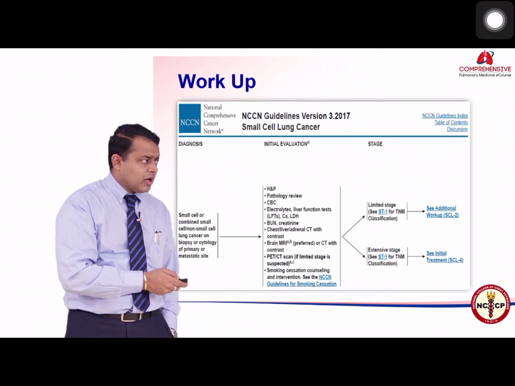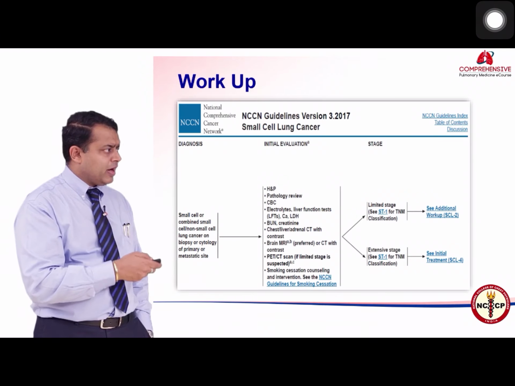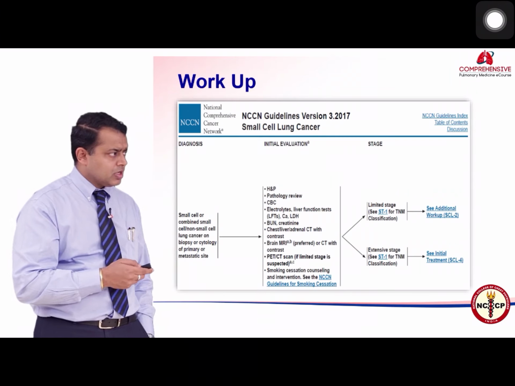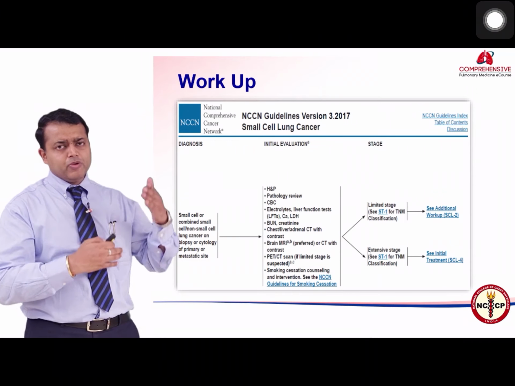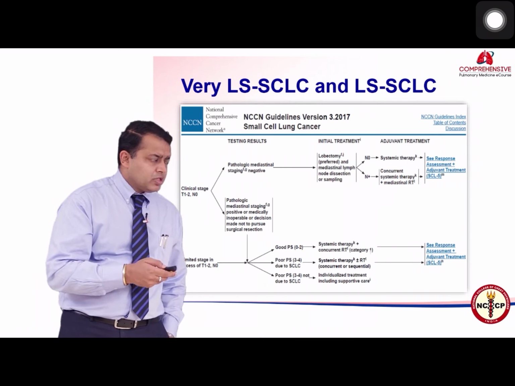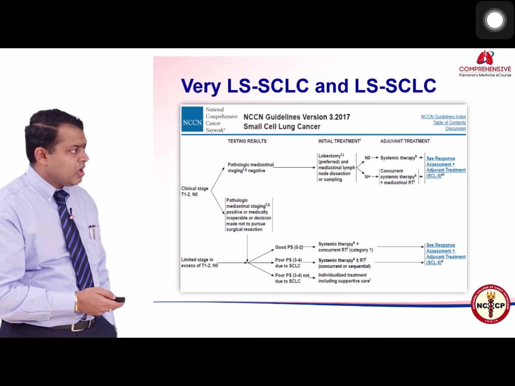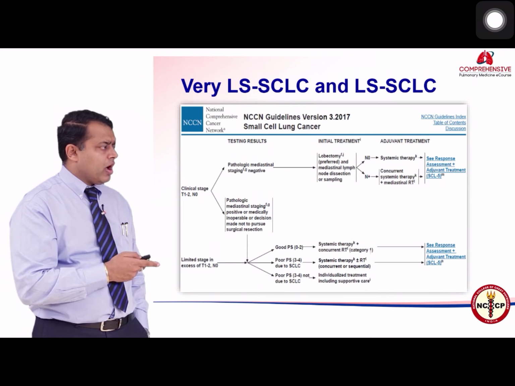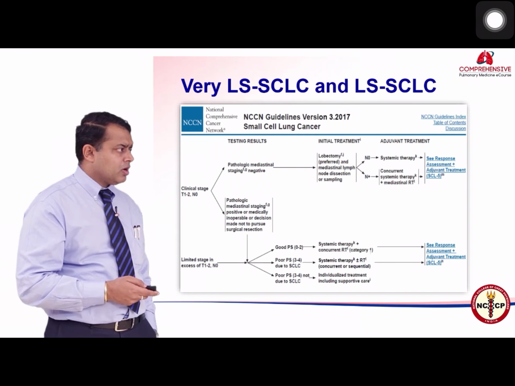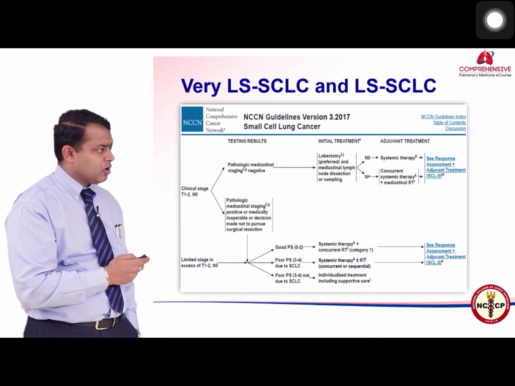These are the various initial workup which is required: pathology review, electrolytes, brain MRI, PET CT scan, especially in limited stage disease. I think we have already discussed this, and then you need to define between limited stage and extensive stage disease. As far as very limited stage disease, you can offer surgery as per the guidelines and then followed by systemic therapy. For those patients who have limited stage disease more than what can be surgically treated, the treatment of choice is systemic chemotherapy and radiotherapy, as is written over here.